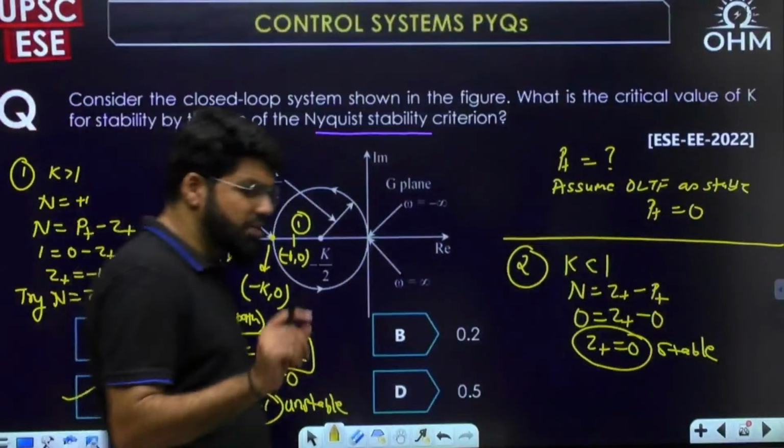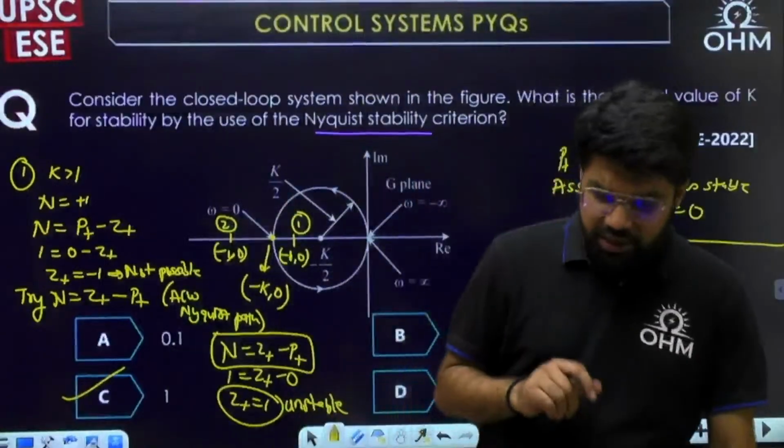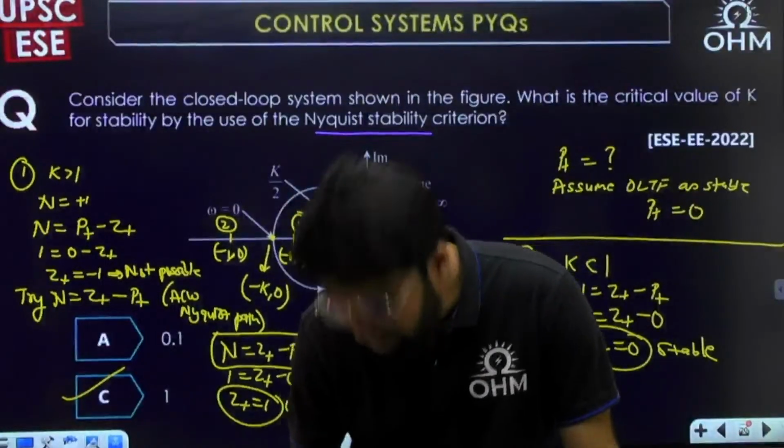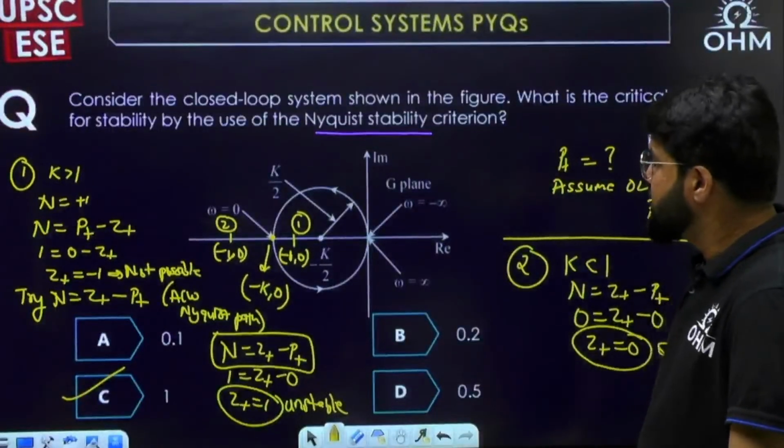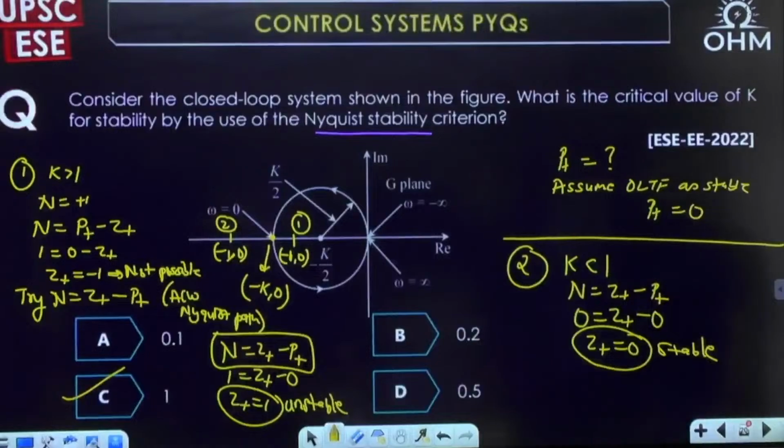So what is the formula for this question? It is Z minus P. But again, all this was an assumption with P plus equal to 0. This is an incomplete question, I would again say. Let's go to the next question then.